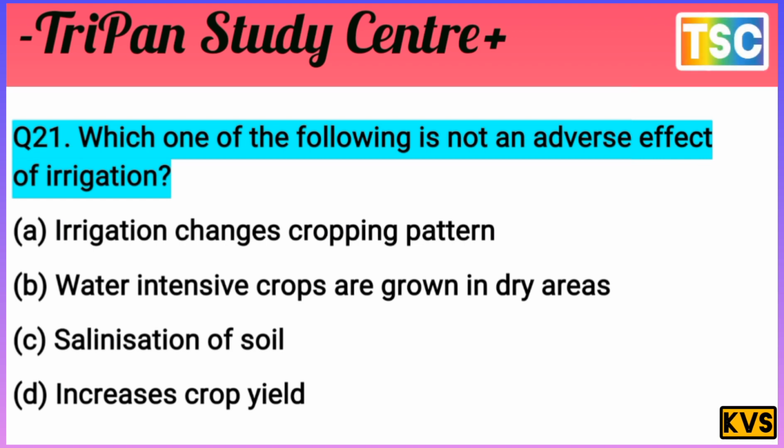C, salination of soil, is not applicable. The answer is D, increasing crop yield. D is correct. Note it in your notebook.